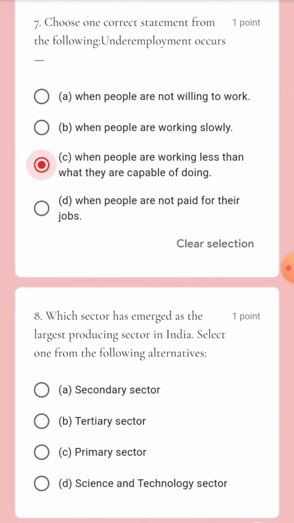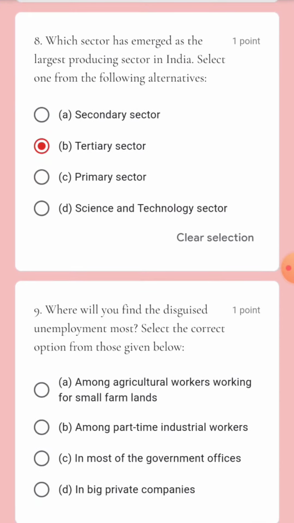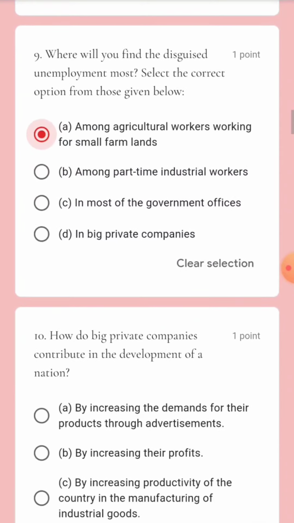Next question. Which sector has emerged as the largest producing sector in India? Select one from the following alternatives. The largest sector is the tertiary sector. Next question. Where will you find disguised unemployment most? Select the correct option from those given below. Disguised unemployment is actually found among agriculture workers working in small farmland. That is option A.